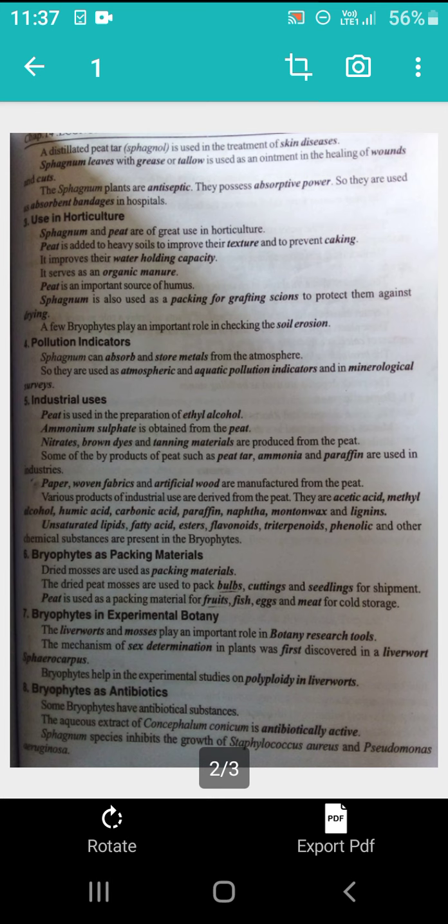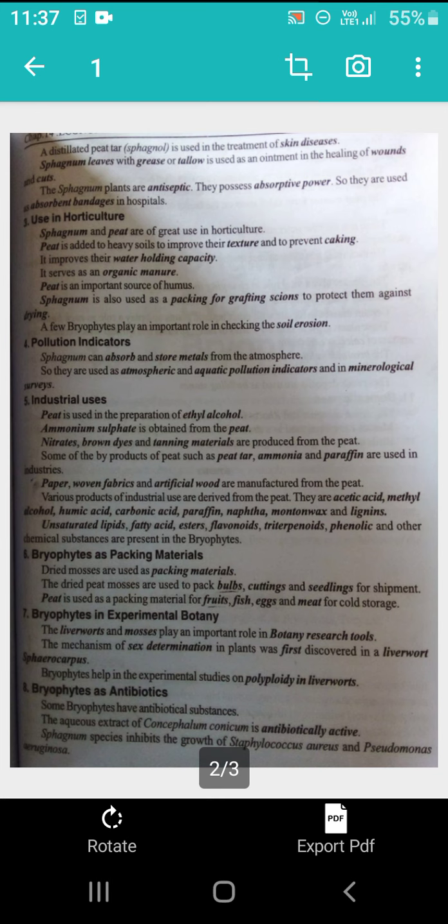Some of the bryophytes are used for industrial purposes. Peat is used in the preparation of ethyl alcohol. Nitrate, brown dyes and tanning materials are produced from the peat. Some chemicals and alkaloids like unsaturated lipids, fatty acids, esters, flavonoids, terpenoids and phenolics are the chemical substances present in the bryophytes. Some are used as packing materials. The dried peat moss is used to pack bulbs, cuttings and seedlings for shipment. Peat is used as a packing material for fruits, fish, eggs and meat for cold storage.